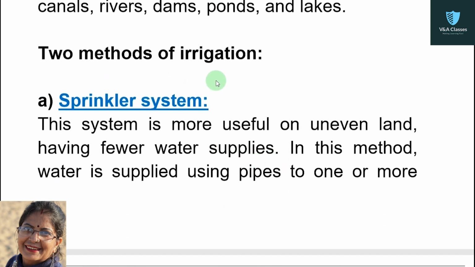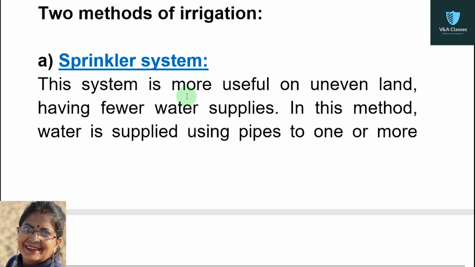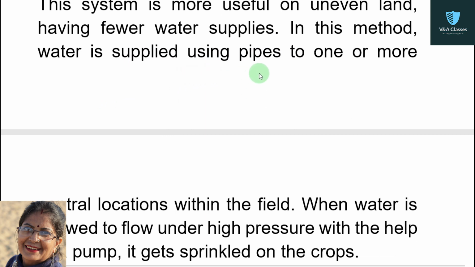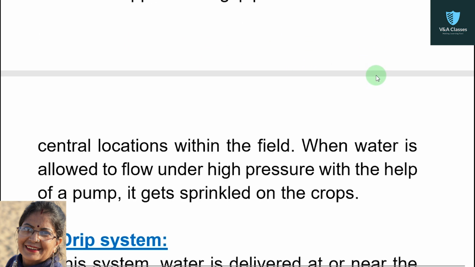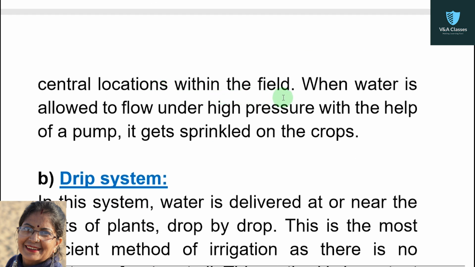Two methods of irrigation. First, sprinkle system. This system is more useful on uneven land, having fewer water supplies. In this method, water is supplied using pipes to one or more central locations within the field.